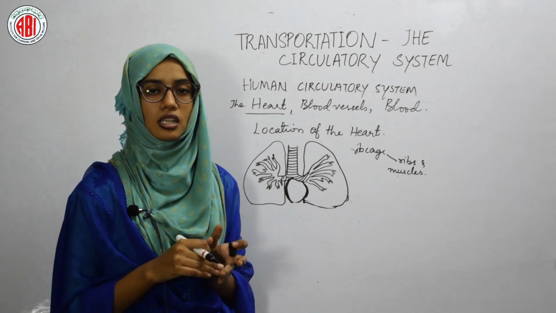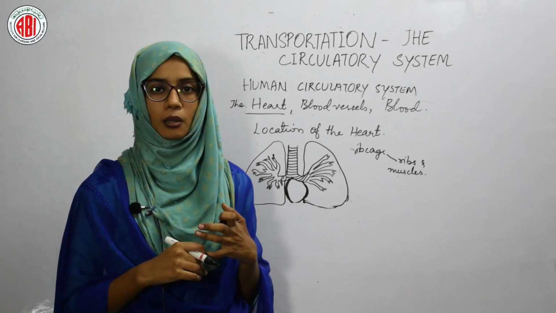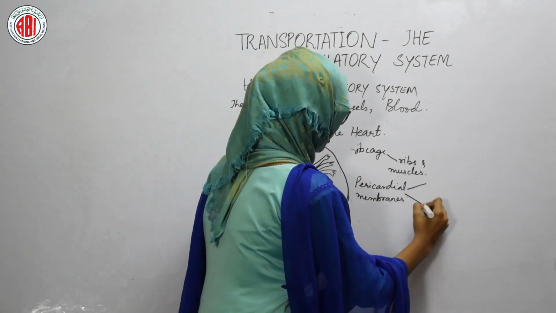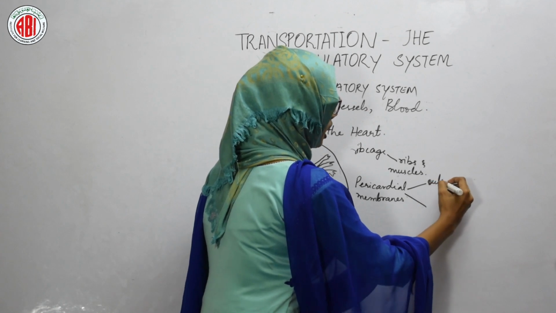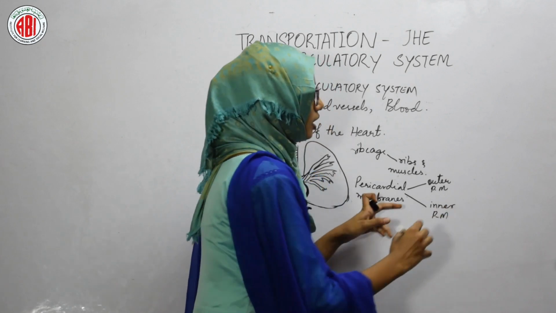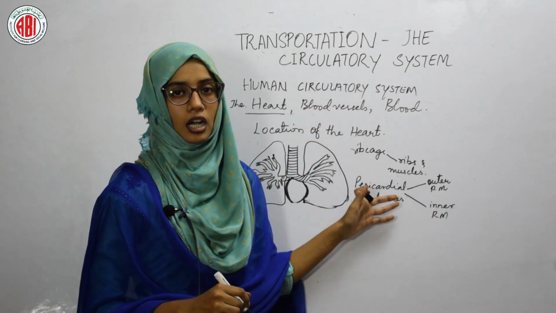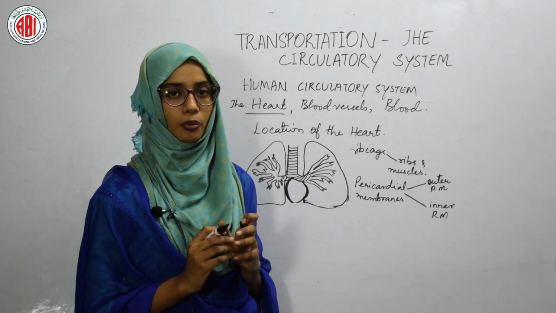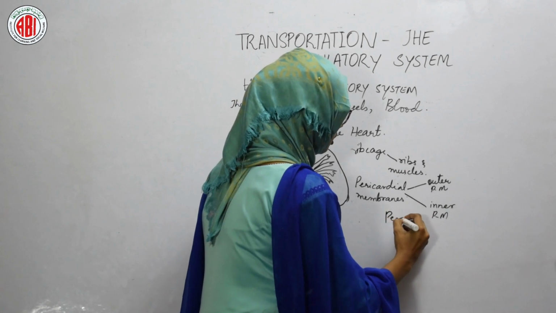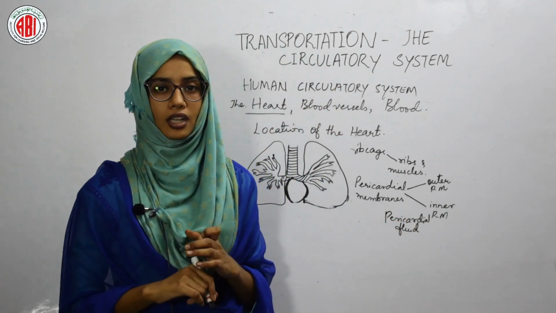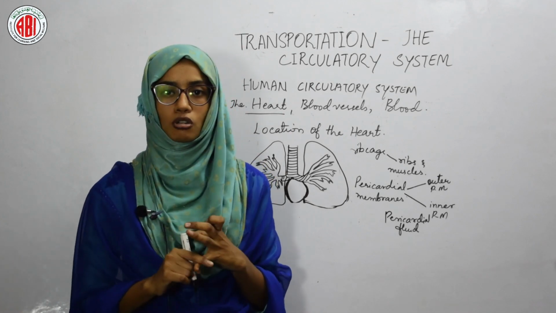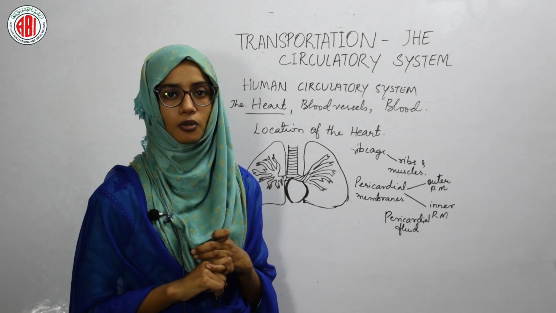Along with these protections, the heart is further protected by two membranes called pericardial membranes. The pericardial membrane is of two types: outer pericardial membrane and inner pericardial membrane. In between these two membranes, we find a fluid, known as pericardial fluid. The pericardial fluid absorbs shocks as well as physical injuries and gives protection to the heart.